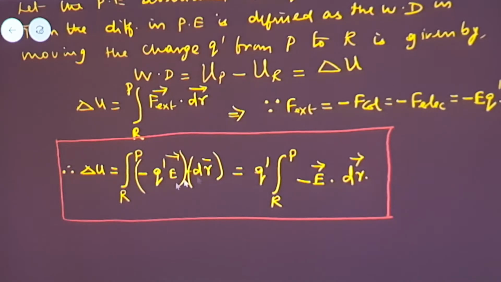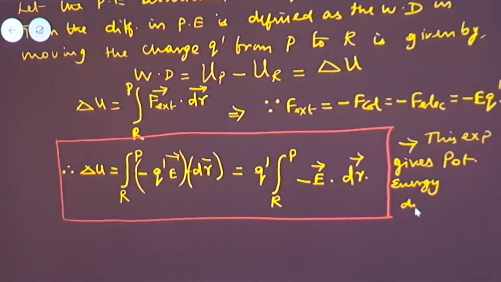From this change in potential energy, we are stepping up to the next concept. This expression gives the potential energy difference.